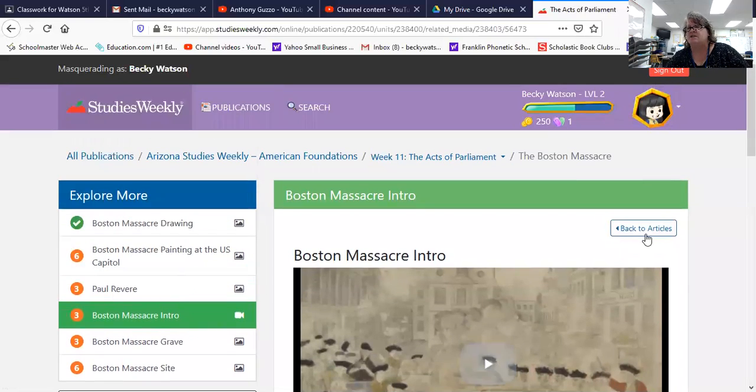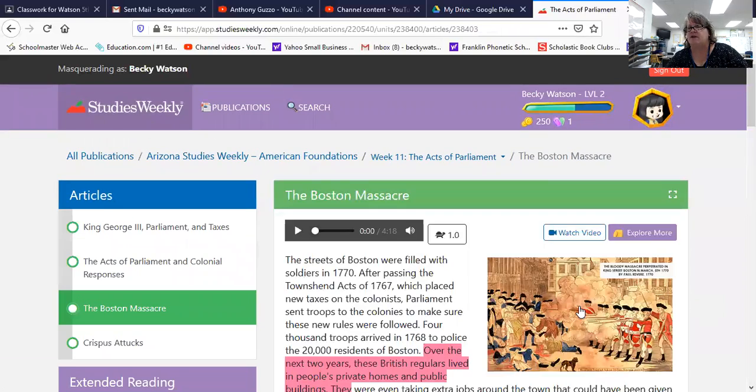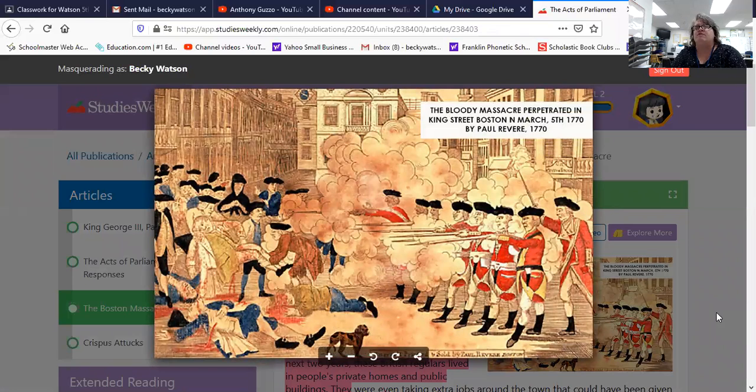I know where it is. Let's go back to the articles. It's much better right here. This was Paul Revere's picture. Take a look at that picture.